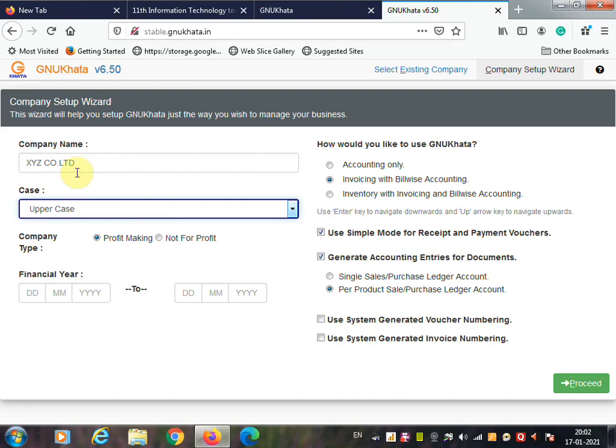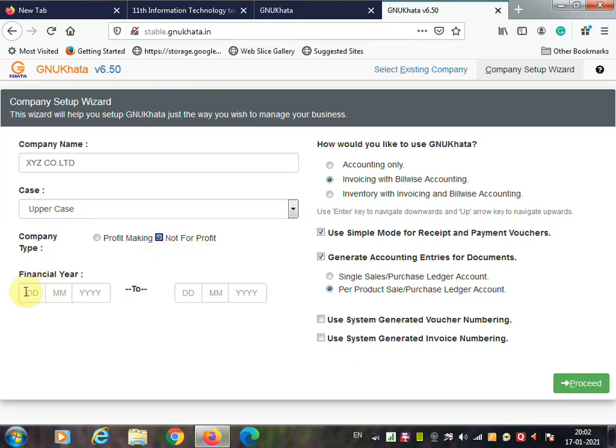Okay. Next you are going to select the type of your company, whether your company is profit making or not profit making. So here you have to select the option profit making or not profit making. I am selecting not profit making.